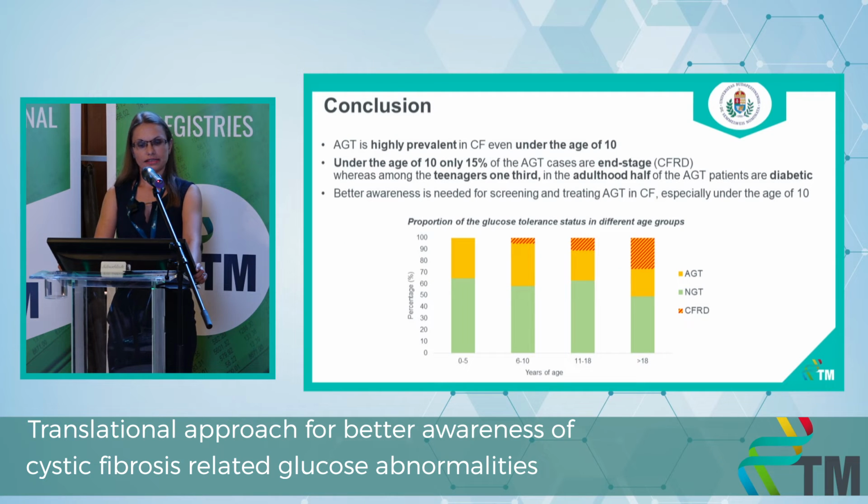In conclusion, we can say that abnormal glucose tolerance is highly prevalent in cystic fibrosis, even under the age of 10. But under the age of 10, only 15% of the abnormal glucose tolerance cases are end-stage diabetic, whereas among the teenagers, 1/3, in adulthood, half of the abnormal glucose tolerance patients are diabetic. Therefore, better awareness is needed for screening and treating abnormal glucose tolerance in cystic fibrosis, especially under the age of 10, where most of the cases are still reversible.